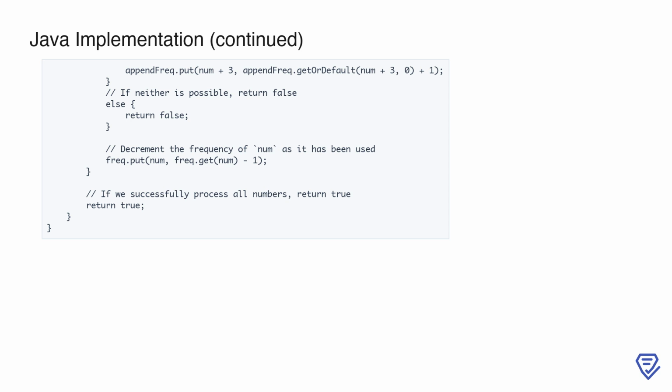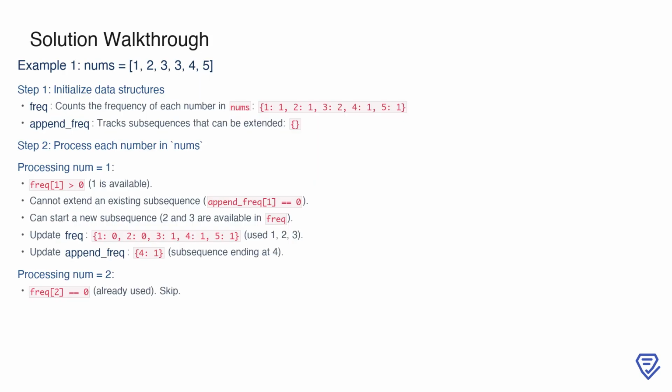In this example, we are given the array 1, 2, 3, 3, 4, 5. First, we initialize two data structures. The frequency dictionary counts the frequency of each number in the array, resulting in 1: 1, 2: 1, 3: 2, 4: 1, 5: 1. The append_frequency dictionary, which tracks subsequences that can be extended, starts as empty. Now, we begin processing each number in the array.